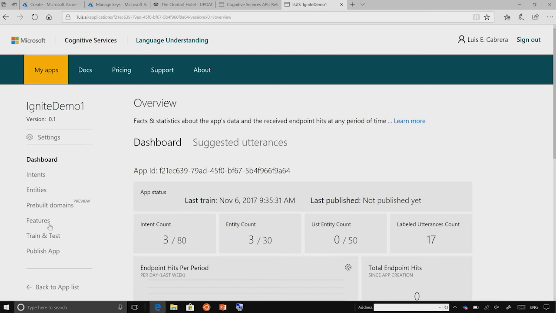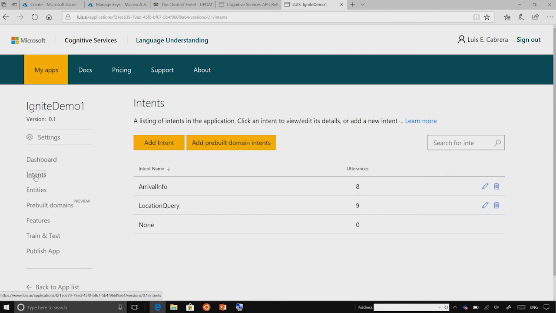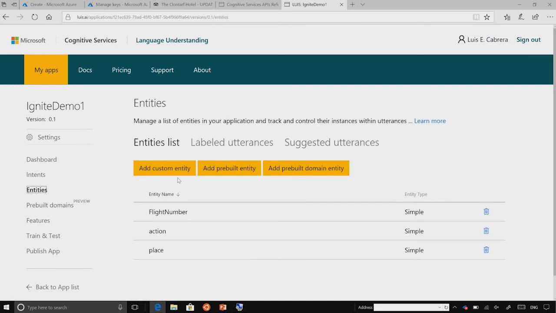So I added just two intents, arrival information, when does flight AF32 arrive, and location query, like where is the restroom at the airport, and provided a few examples, in this case 8 or 9 examples of how someone may utter one of these intents. I have also provided a set of entities, such as this is a flight number, or this is an action, or this is a place. So someone can say, where can I go eat, for instance, that will be an action.